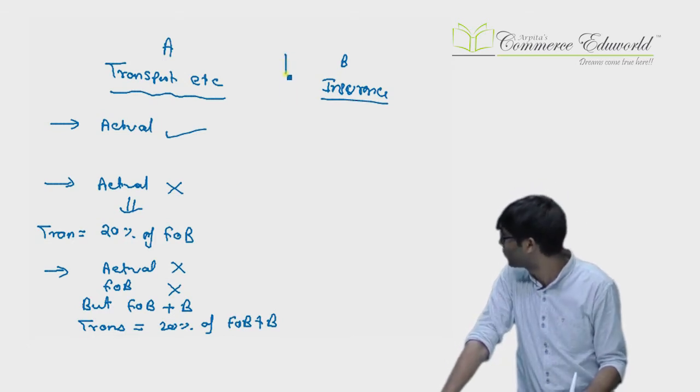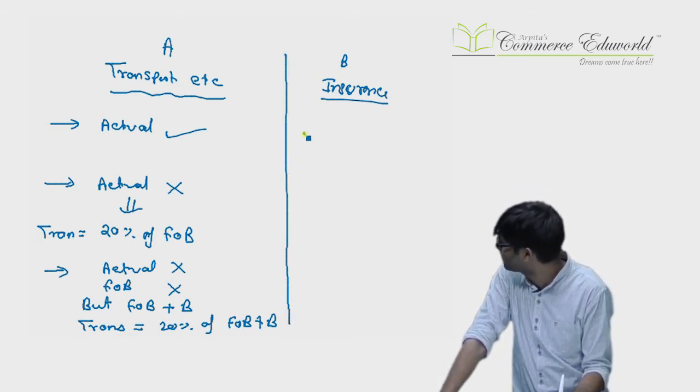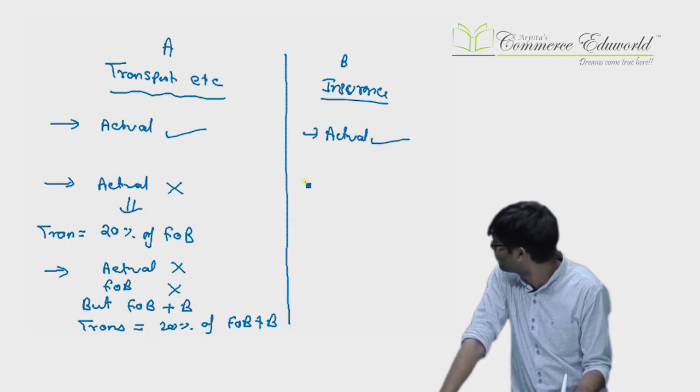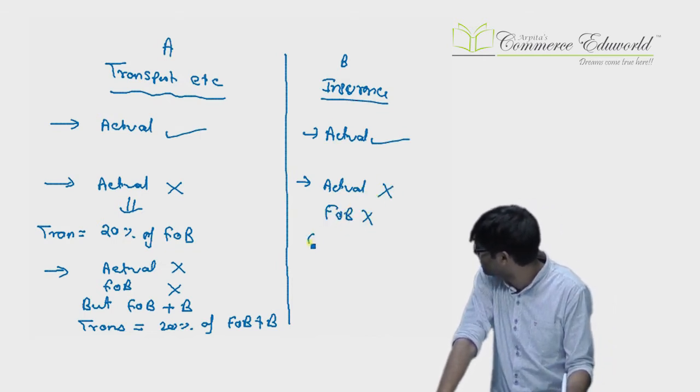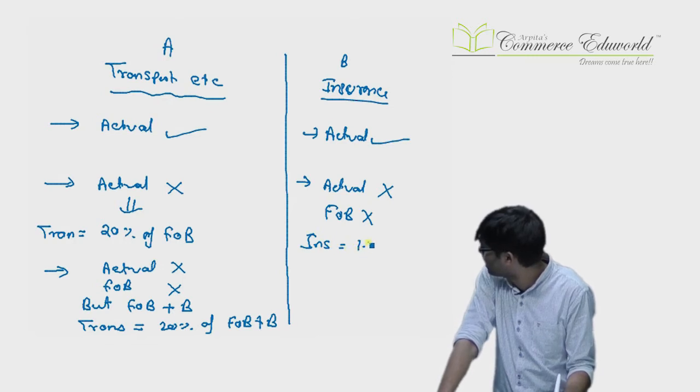Next, insurance. If you know the actual insurance, that will be considered. If you don't know the actual insurance but FOB is known, in that case insurance is equal to 1.125% of FOB.